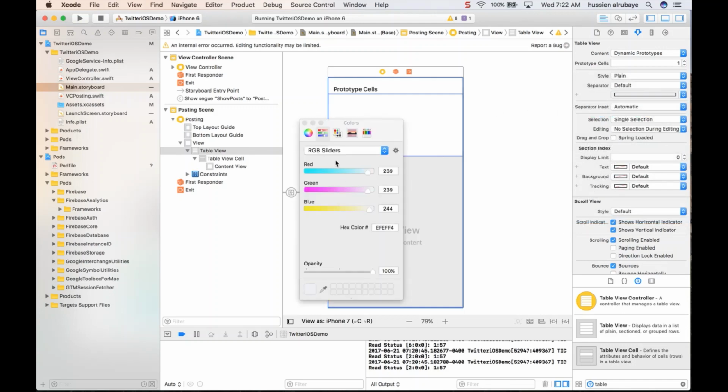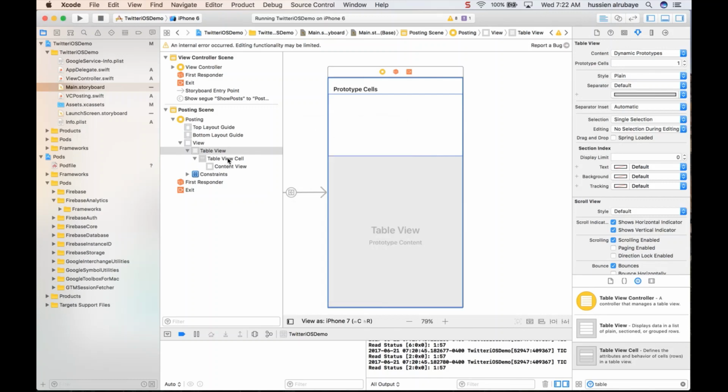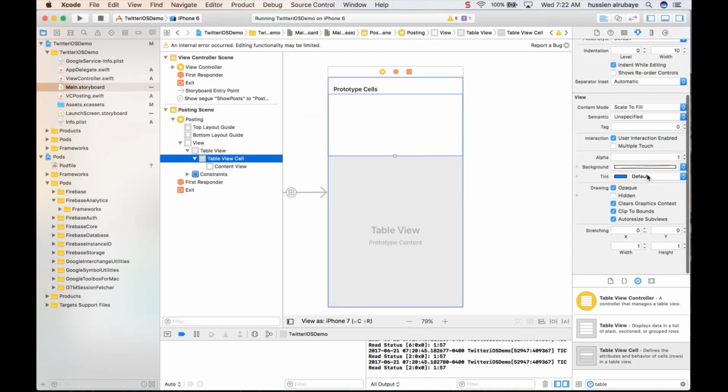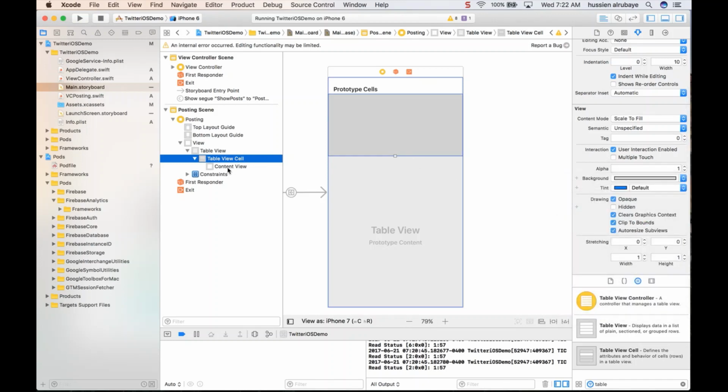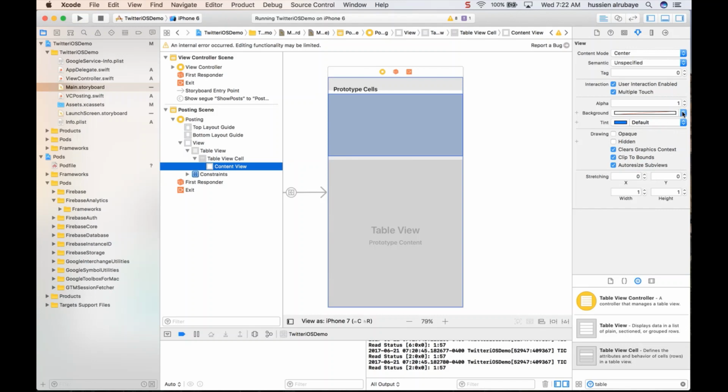The other should be the color D4, D3, D3. Okay, which is this color, and here you go. And same thing for this one. Make sure to change all these backgrounds to that color. So this view also that color. So make sure.